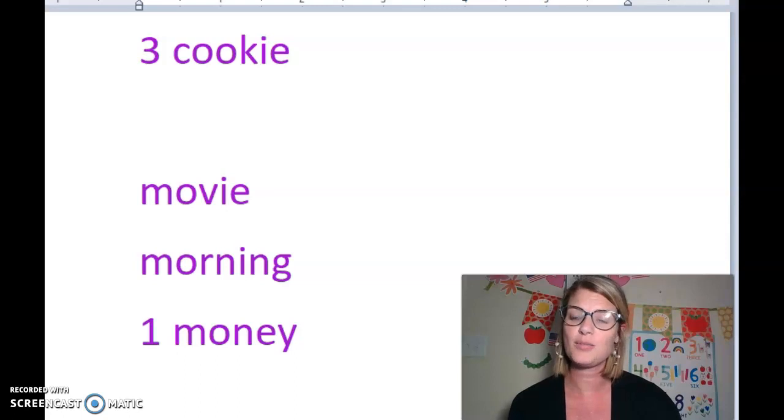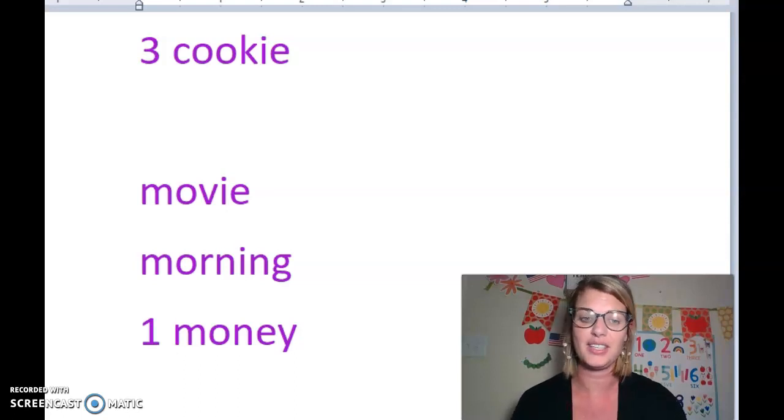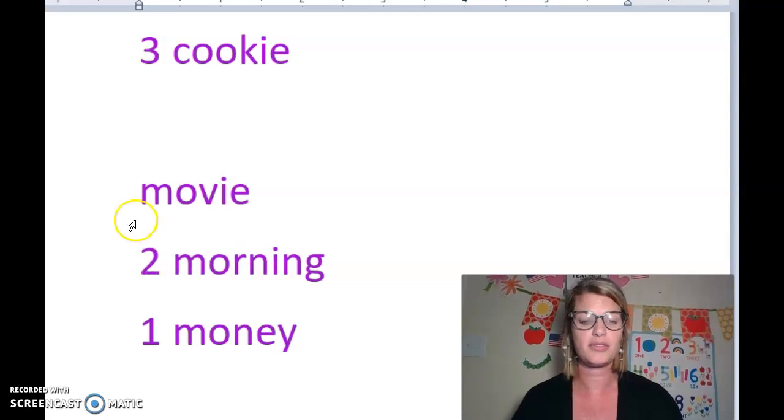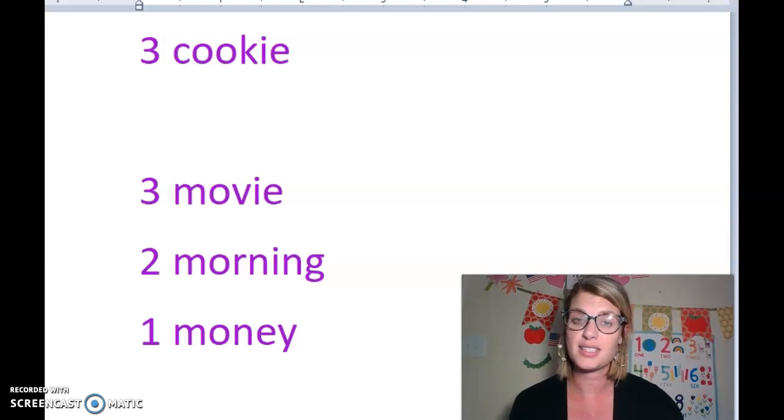Now with morning and movie, we're looking at the N and the V. Morning is going to be our second word since N comes before V. And movie is going to be our third word since it comes last.